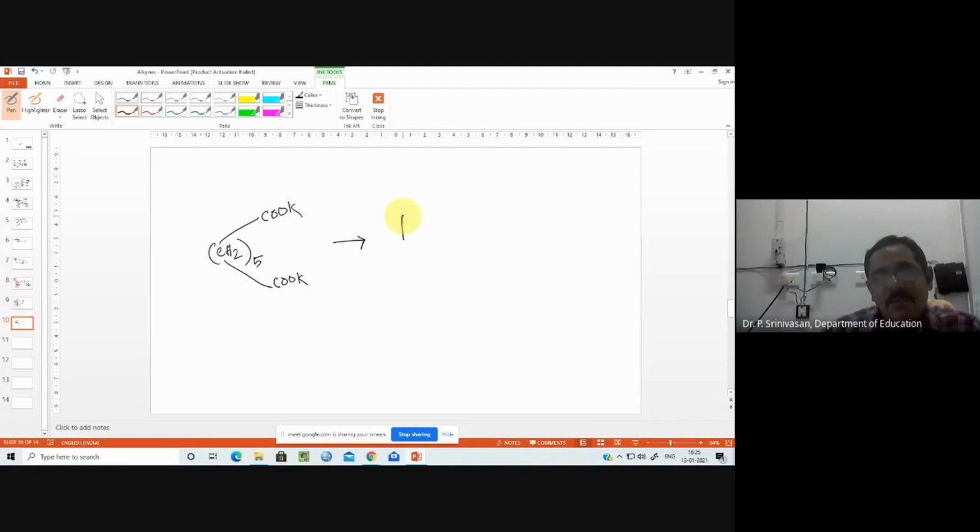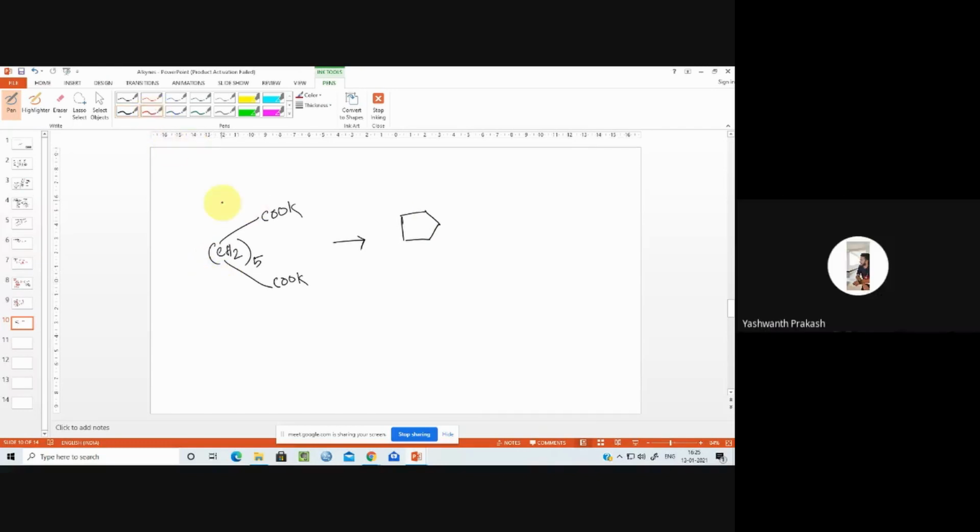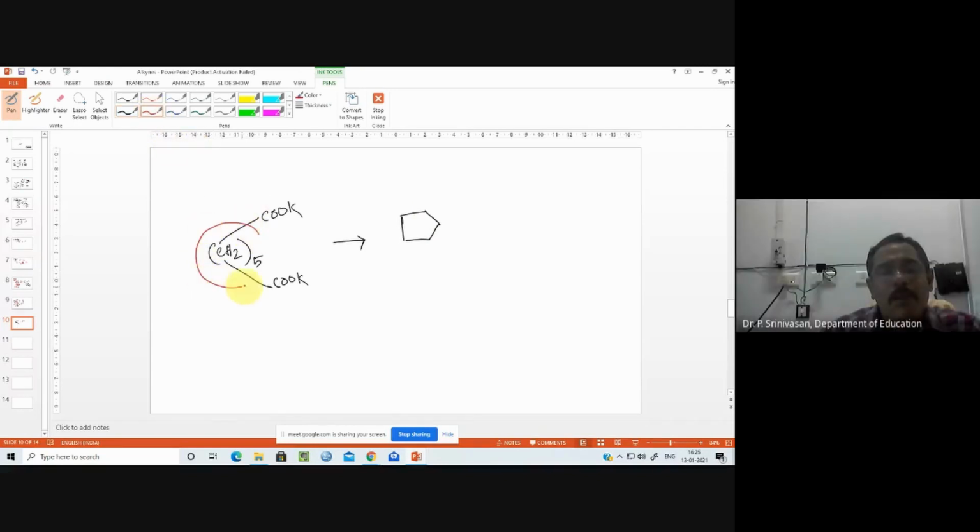So this is cyclopentane, because the 5 carbon atoms here, you can see in the center, that product will be formed because this will be moving as carbon dioxide and that will be moving as the base KOH. Okay, this is what you have to understand.